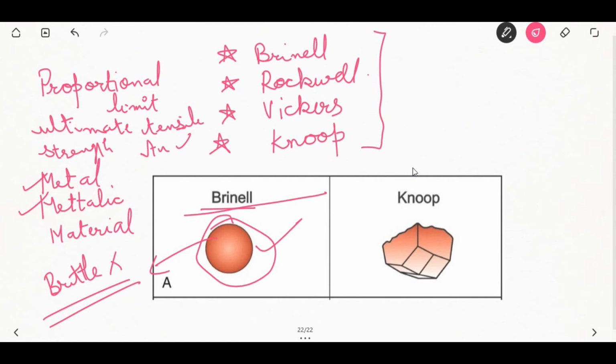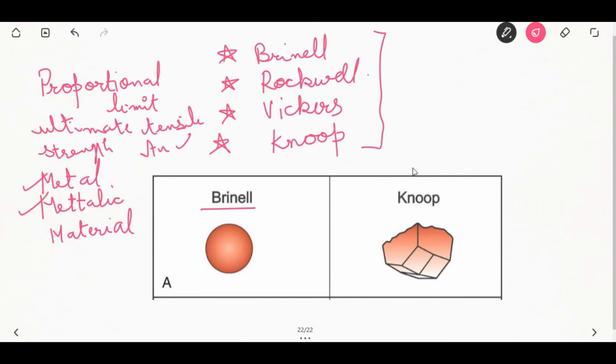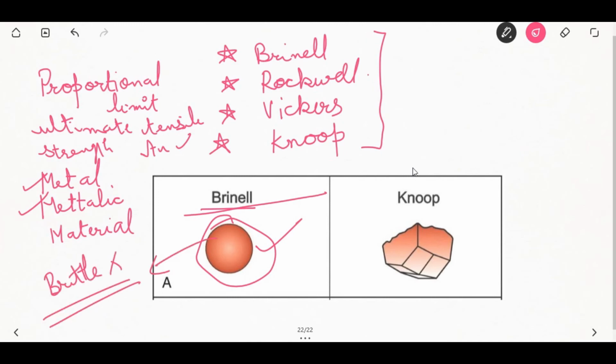In this test, a steel ball is pressed under a specific load into the polished surface of the material. For a given load, the smaller the indentation, the larger is the number and hardness of the material. Remember, neither the Brinell test nor the Rockwell test is suitable for brittle material.